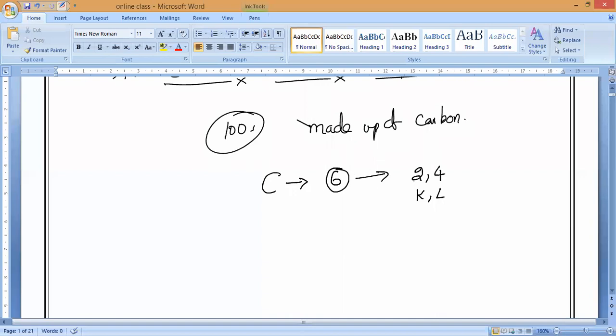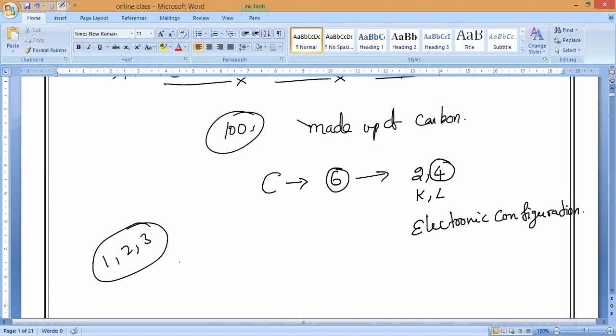So this is the electronic configuration of carbon. Now, as I said, elements with valency 1, 2, 3 work like metals, and 5, 6, 7 work like non-metals. Carbon is considered a non-metal, but its valency is 4.